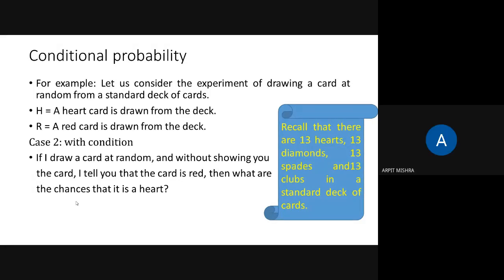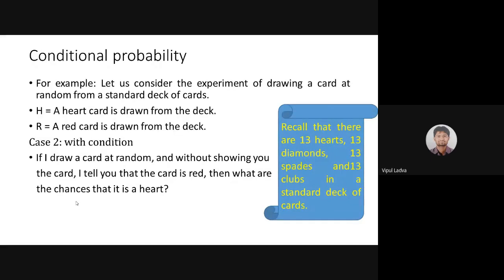Is my point understood? Does anyone understand my point? Who understands? Sir, as we are taking only red cards, there are 26 red cards. That means, yes. In this case, my sample space will contain 26 cards only. Is it? What did I do? I had narrowed my sample space. Yes or no?